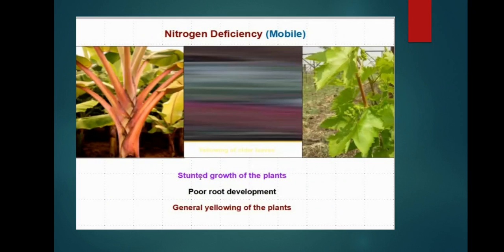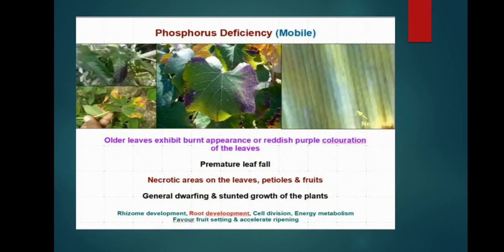Next, phosphorus deficiency. It is also a mobile nutrient, and deficiency occurs in older leaves. Older leaves exhibit a burnt appearance and reddish purple coloration on the leaf.